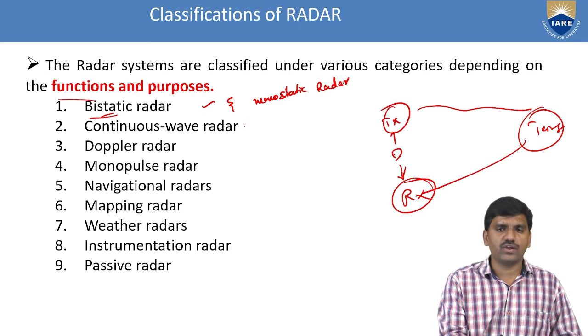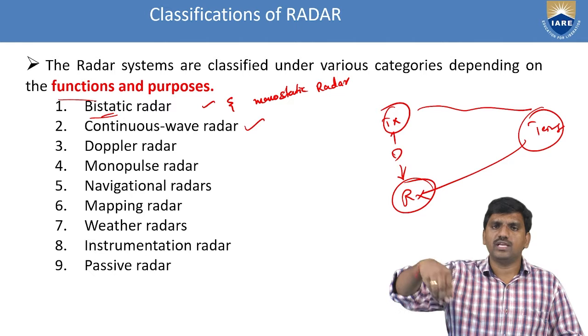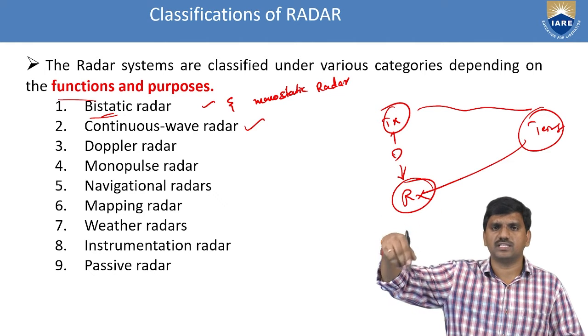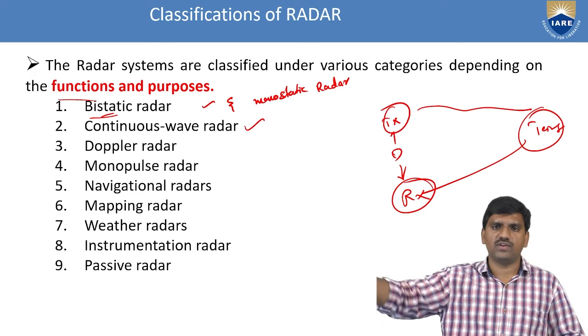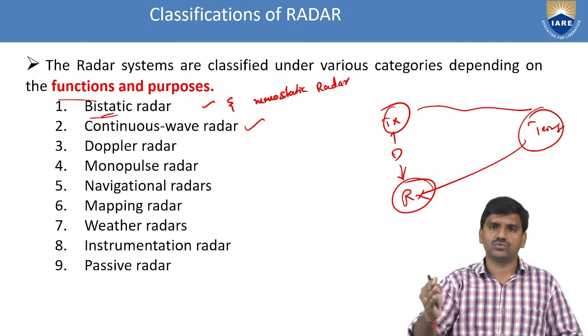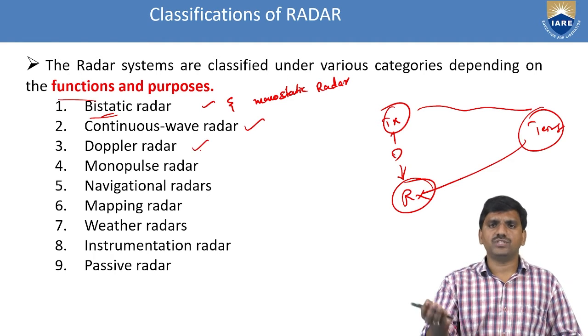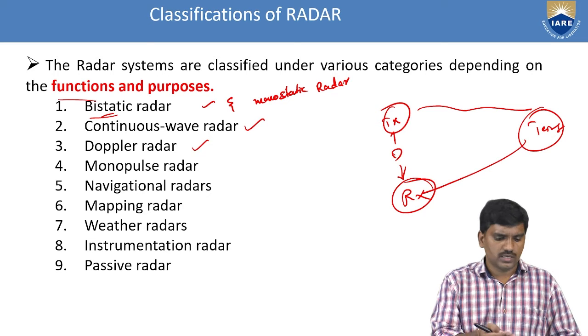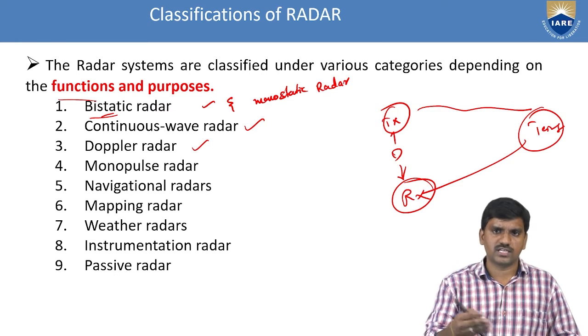Next one, continuous wave radar. As we already know, in continuous wave radar, the transmitter signals continuously move towards the object, then reflect from the object to the receiver. That is about continuous wave radar. Next one, Doppler radar. By using Doppler radar, we can measure velocity. This Doppler radar is used in current military applications. Let's see in the next slide.